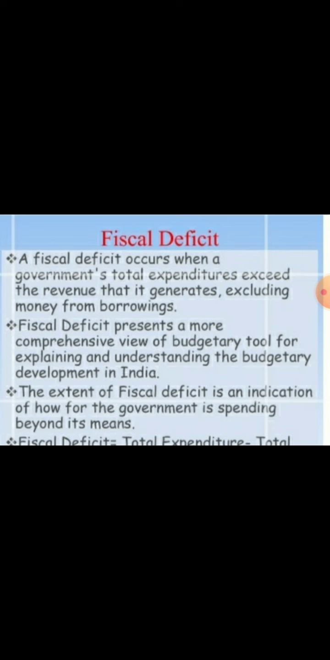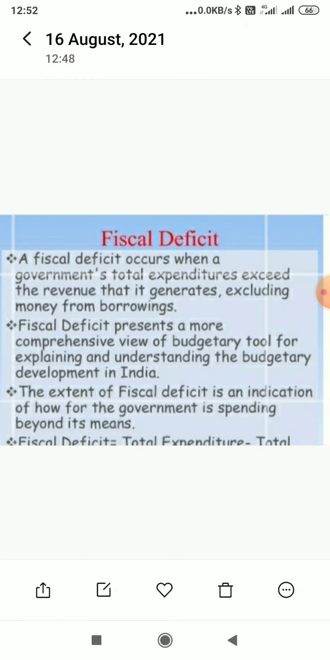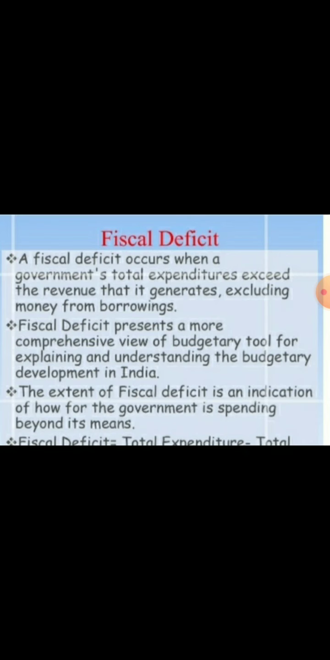Next, in fiscal deficit, the difference between the government's total expenditure and total receipts excluding borrowing. Non-debt creating capital receipts means those receipts which do not give rise to debt, like recovery of loans and disinvestment. So fiscal deficit is equal to borrowing. Fiscal deficit will have to be financed through borrowing. It indicates the total borrowing required by the government from all sources.